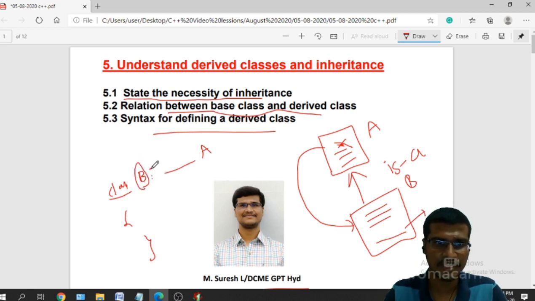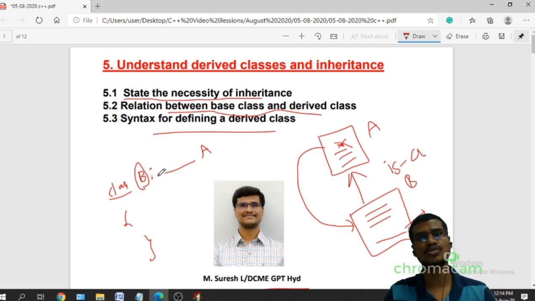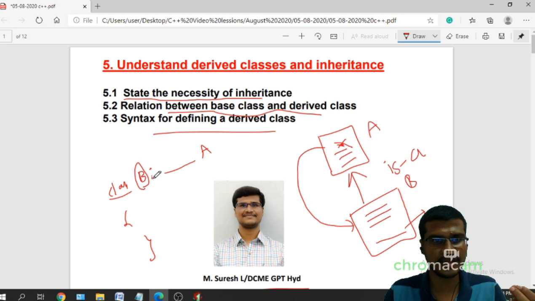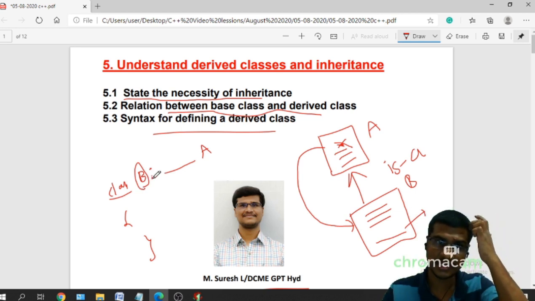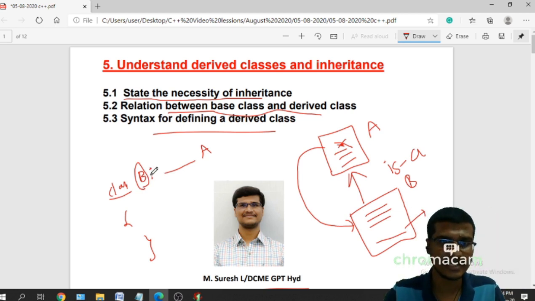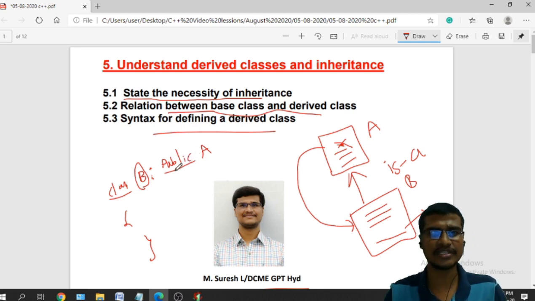Don't get confused. Whenever I am defining a member function outside the class, I have to use the scope resolution operator. But whenever I am using inheritance, I have to use the single colon operator. Here I have to mention the accessibility mode. We have different access specifiers: public, private, and protected. So if I mention public, I can publicly derive this base class, or protectedly derive this base class, or privately derive this base class.